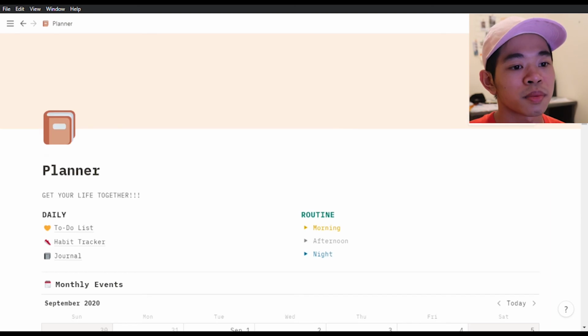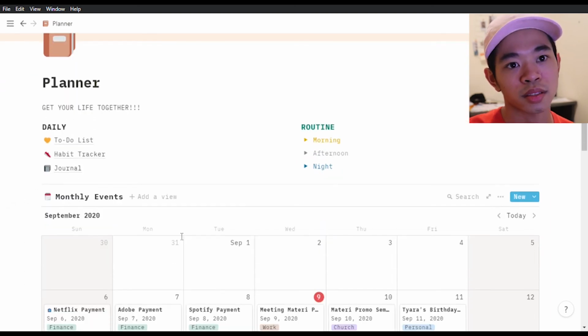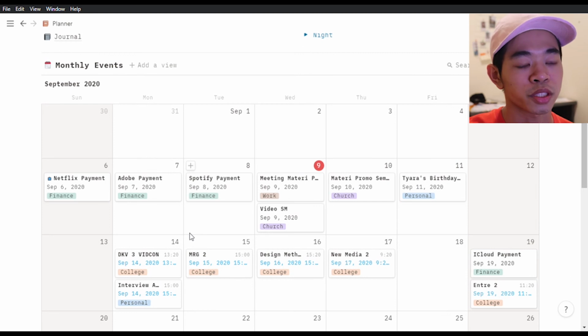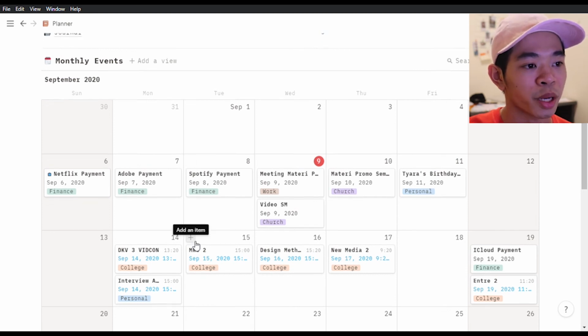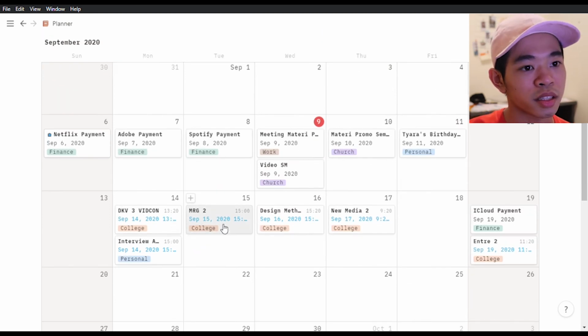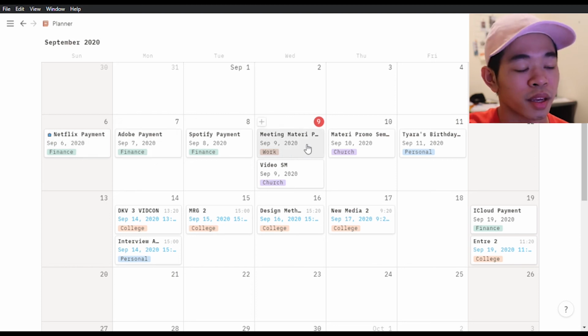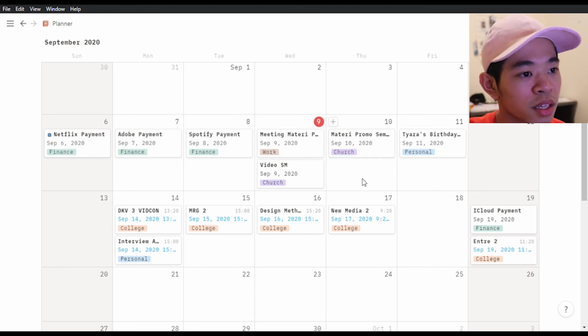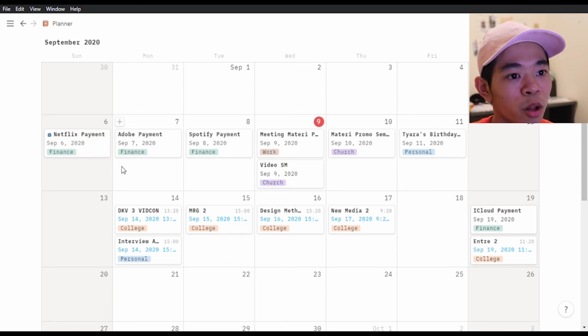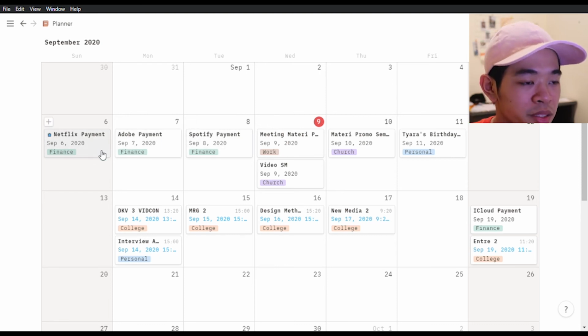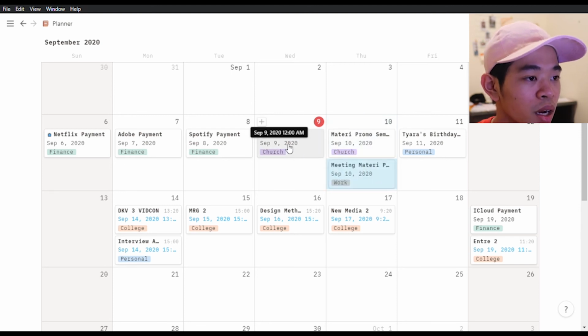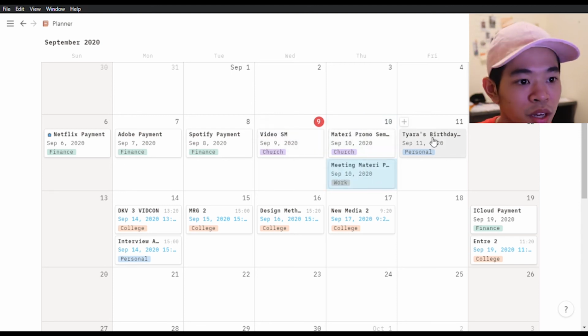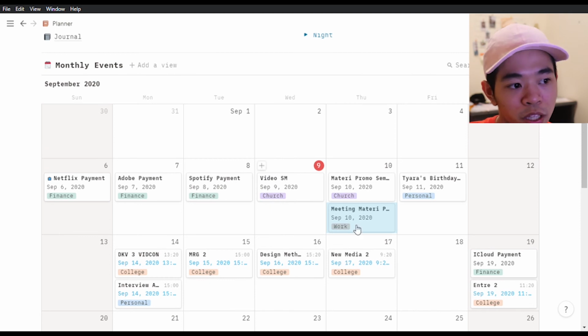Okay, and then the last thing on this dashboard is my monthly event, which is basically my Apple calendar, but I move it here because it can do the same thing, just not as advanced. But this is basically all payment, like I put my finances here, my work stuff, this is actually moved to tomorrow, church stuff, personal stuff, and then some college stuff. I would put it all in the monthly overview so I can see what's going on in that month.